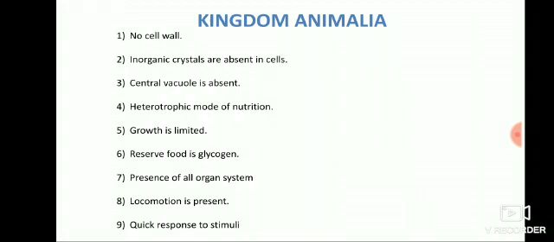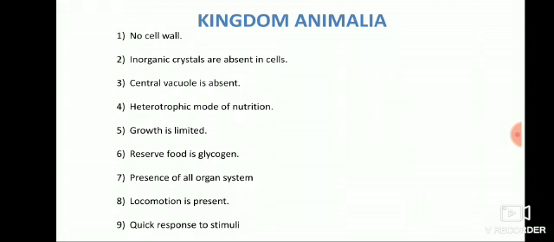Heterotrophic mode of nutrition. They rely on plants for their food. They cannot synthesize their own food. Growth is limited. In animals, the growth ceases when they reach puberty. Reserve food is glycogen. In case of plants, the reserve food is starch, and in case of animals, the reserve food is glycogen and fat.